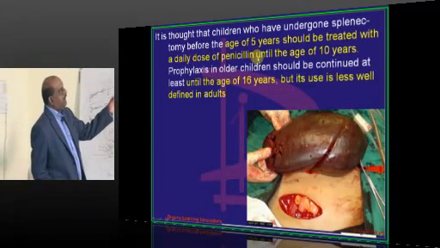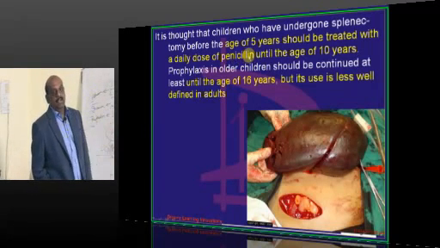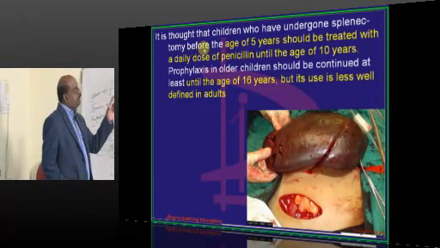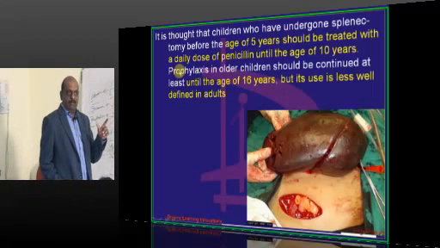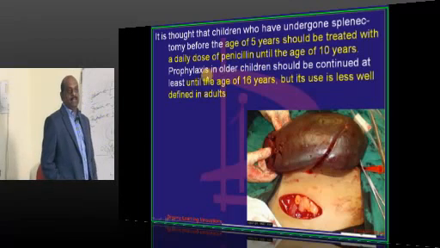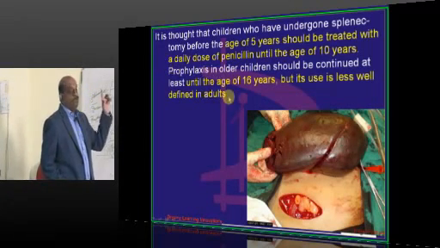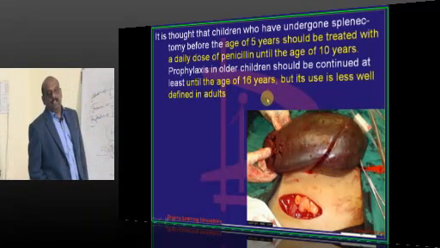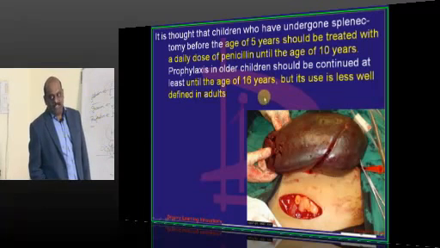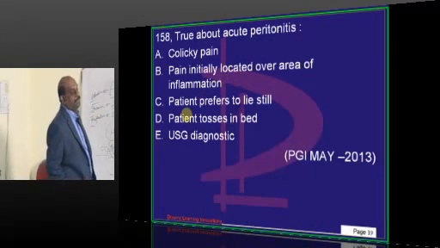Now doctor, before the age of 5 years, if you happen to do a splenectomy, you need to give penicillin prophylaxis until the age of 10 years. Similarly, in older children, if you do a splenectomy, prophylaxis should be given until the age of 16. But in adults, do you need to give penicillin prophylaxis regularly to protect against capsulated organism infection? It is not well defined.